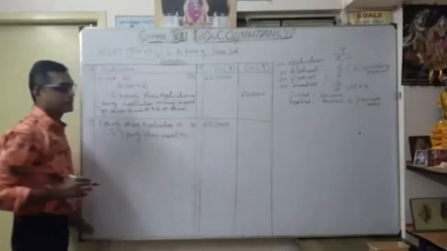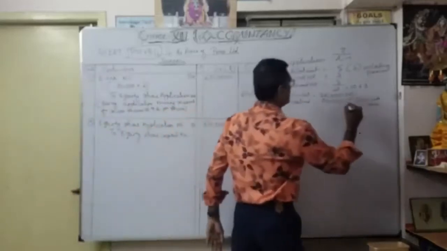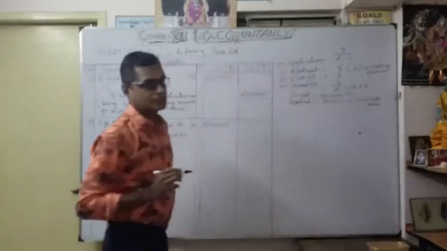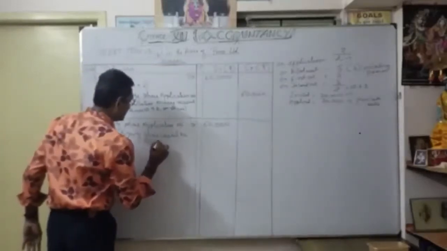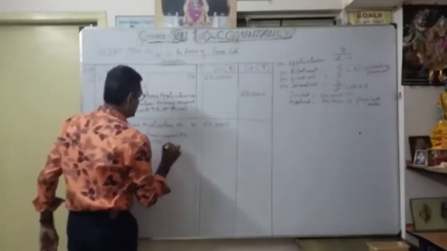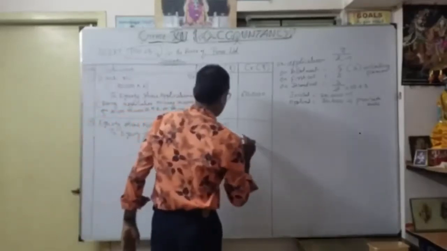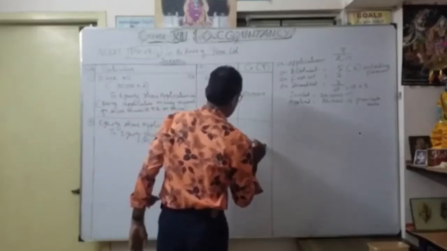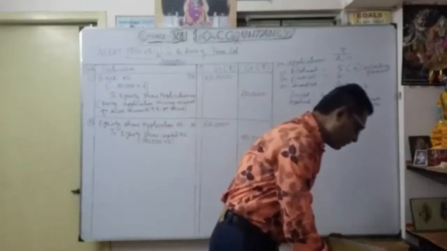Not the entire 30,000. So only the invited how much? 20,000 shares, isn't it? So invited shares 20,000. So that 20,000 only we are going to transfer as share application. So only how much? 20,000 into 2, 40,000.